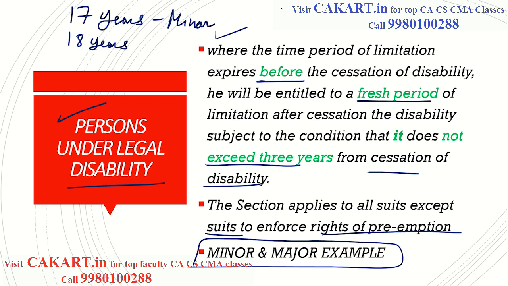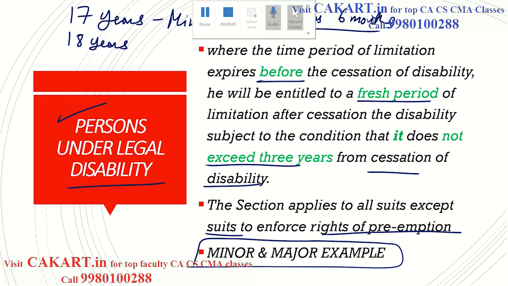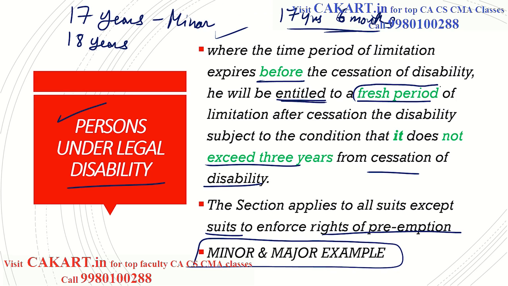So suppose the time period of filing a case, he is 17 years and 6 months he is there. He cannot file the case because he is not a major. It is not allowed for him to file the case. Okay. The time limit is also over when he is 17 years 6 months. That time what happens? He will be entitled to a fresh period. This is important. When after cessation of the disability, subject to the condition it does not exceed 3 years from cessation. That means when he is 18 years, from 18 to 21 years.